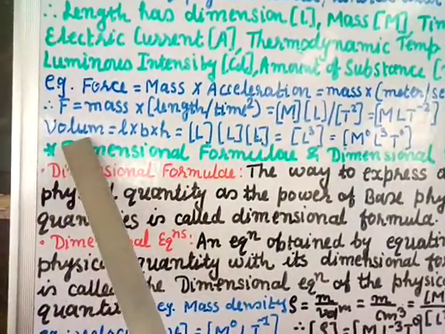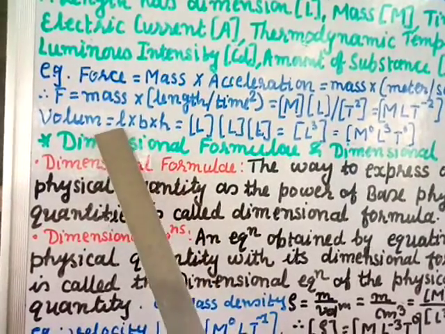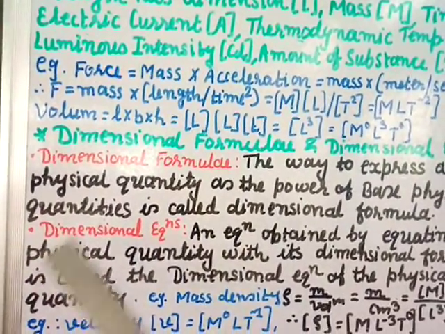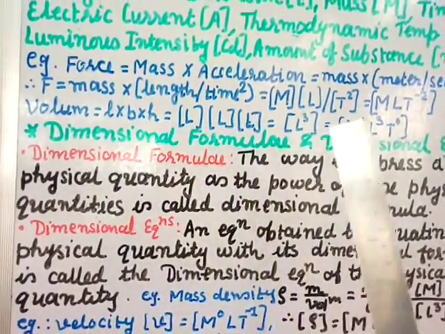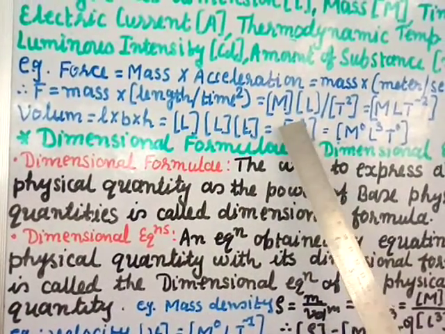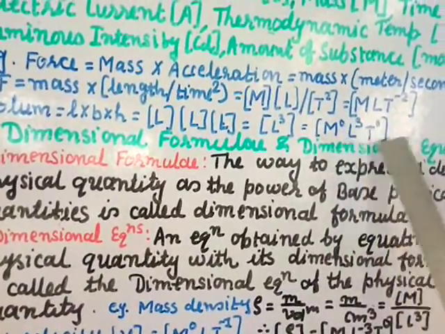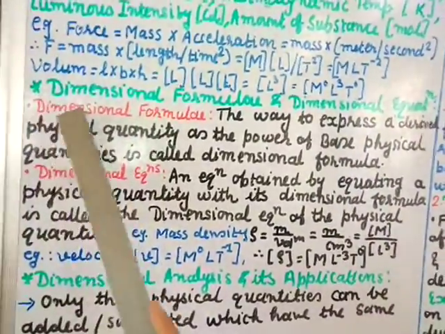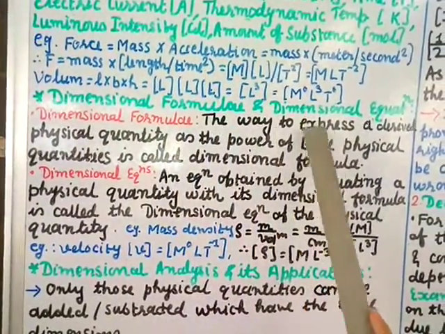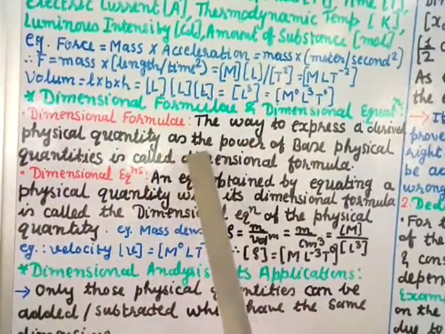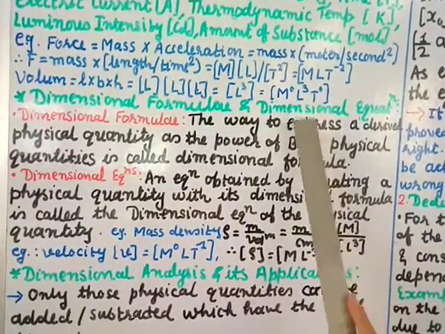Now the next one is volume. Volume, we know, is L into B into H. Now all these three are units of length. So L can be written as L, B can be written as L, and H can be written as L, because all are units of length. And this can be written as L power 3. This can be written as M naught L3 T naught. This is called the dimensional formula. Dimensional formula and dimensional equation. Dimensional formula: the way to express a derived physical quantity as the power of base physical quantities is called the dimensional formula.